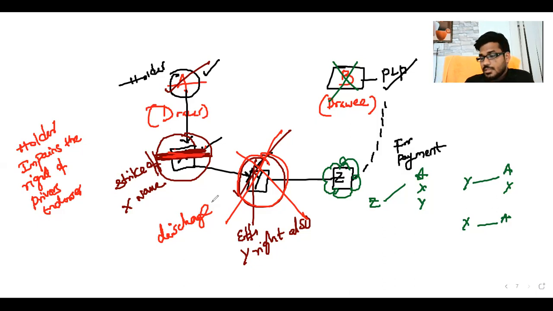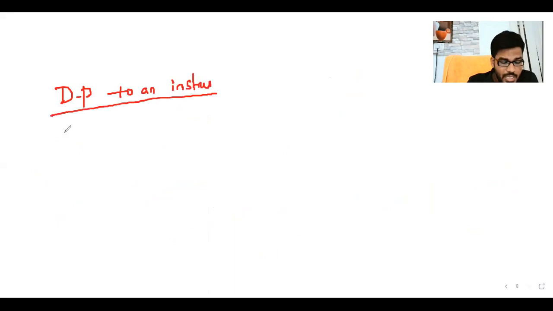Clear, sir? This is one more topic related to the discharge of party to instrument. What are the situations of discharge of party to an instrument that we have discussed till now? One is a sans recourse endorsement.